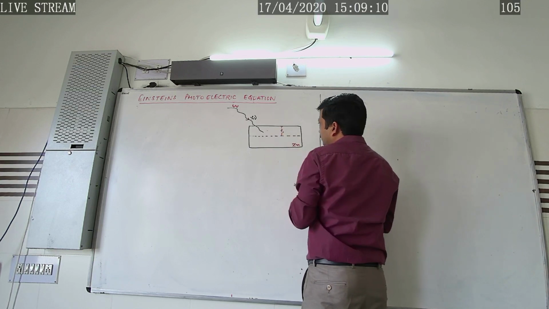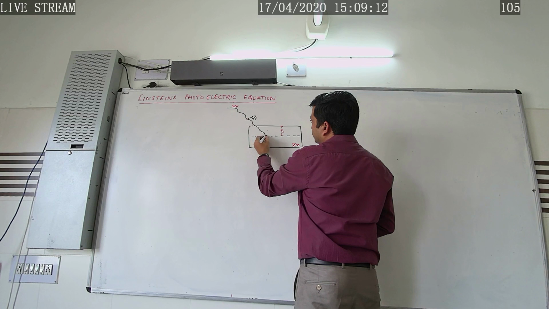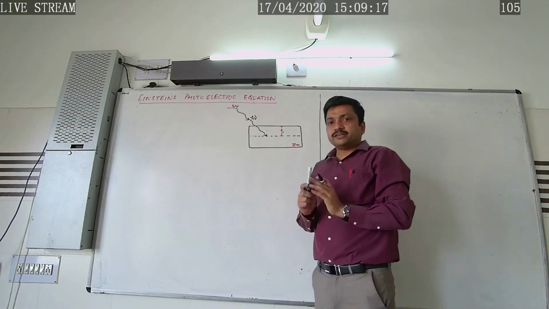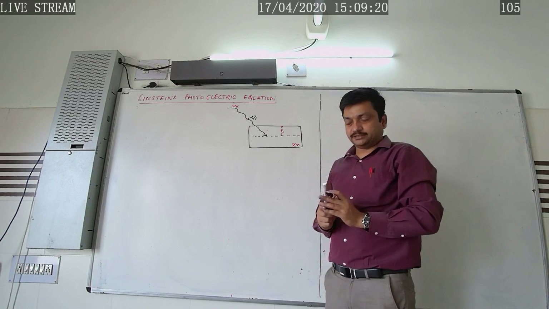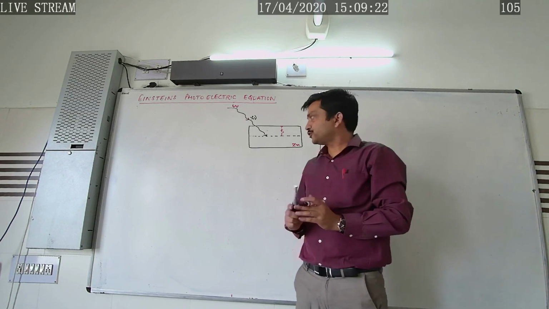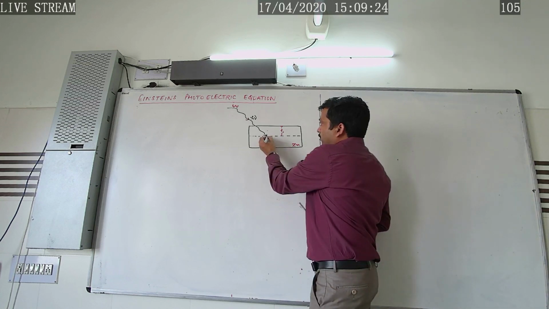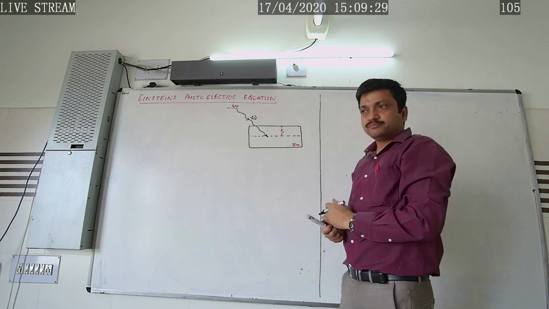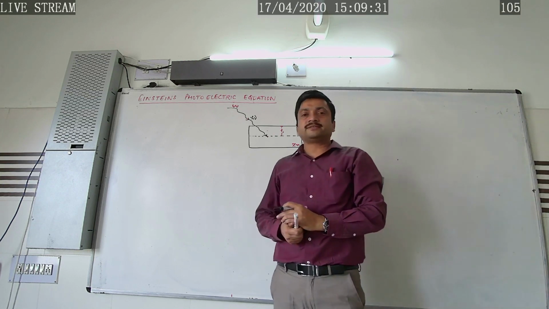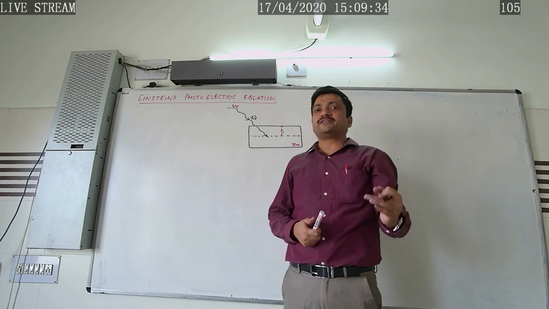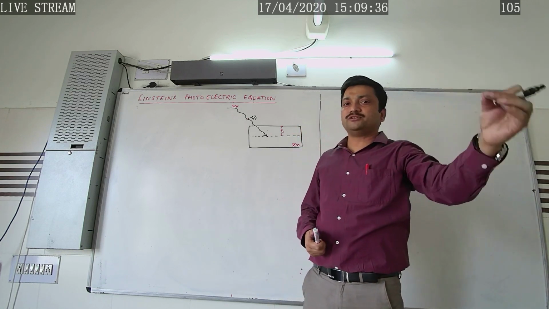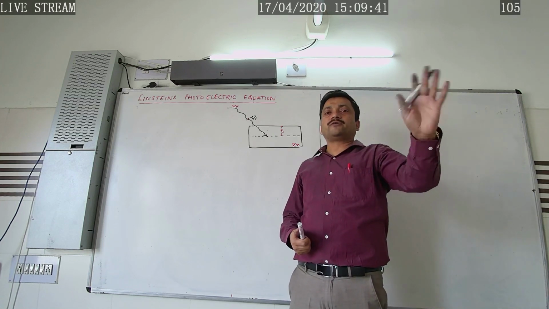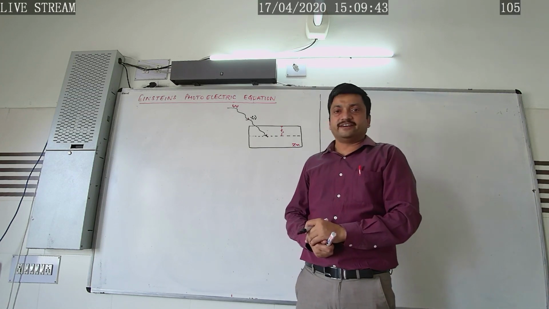Whenever this radiation falls on the metal surface, its energy is utilized by the electron in two ways. Some part of this energy is utilized by the electron in order to overcome this work function. What is work function? We have already defined it. That is the minimum energy required to eject the electron from the metal surface with zero velocity, meaning the electron does not possess any kinetic energy.